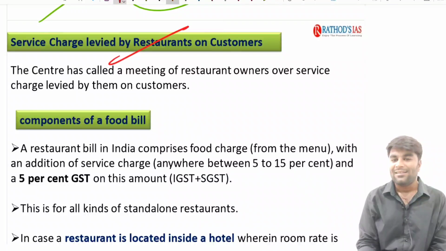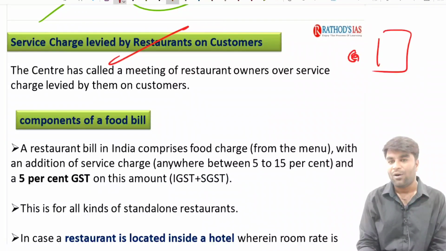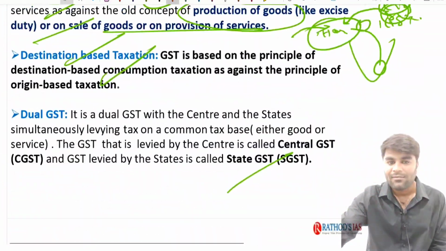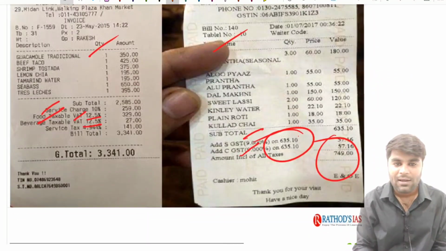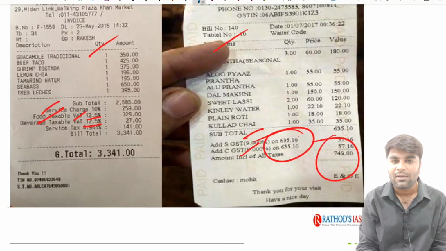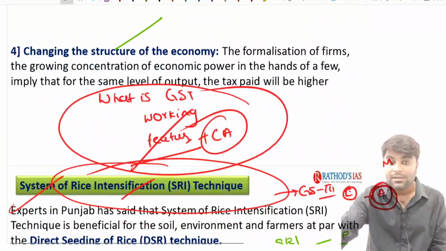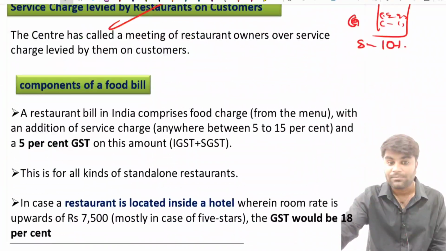consumers. See guys, when you look at the bill, you often find that the CGST is 9%, SGST is 9%, and you also find that service charge is about 10%, right? Let me show it in the diagram itself. Here in this image you can clearly observe a service charge of 10%. Often restaurants collect this service charge of 10% from their consumers.